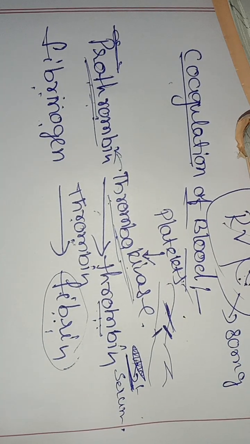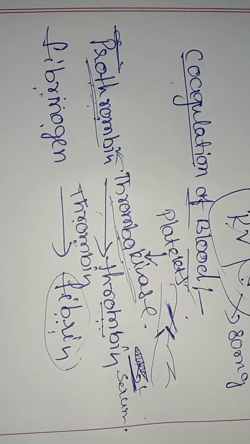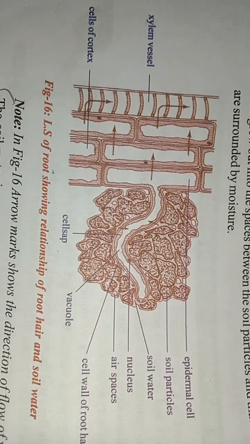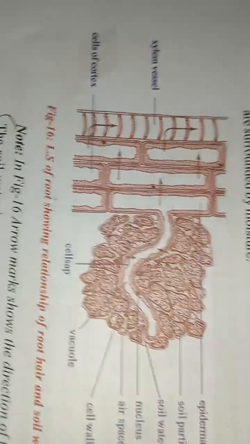Next we have root pressure. Here we will see root pressure. What is happening in root pressure? Already we know we have two new words, osmosis. Before going to this, we'll discuss one topic, diffusion and osmosis.